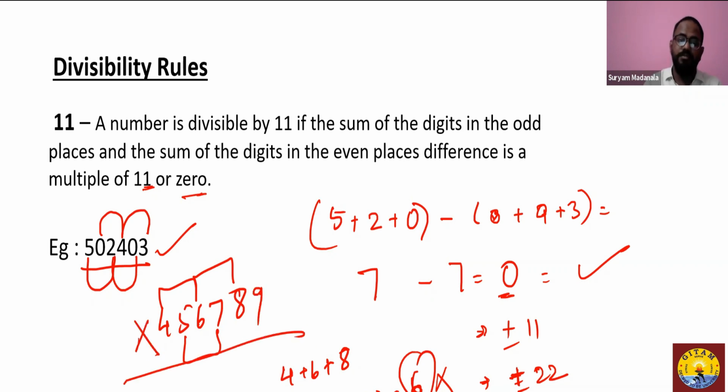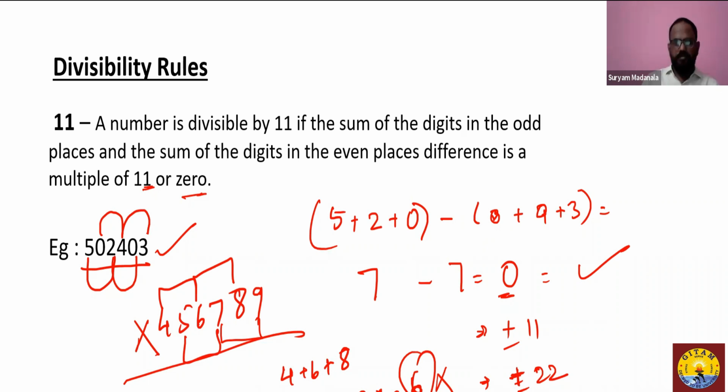Let us add one more digit to it, say 9. Now 4 plus 6 plus 8 is 18, and 5 plus 7 plus 9 is 21. Still, it's not a multiple of 11 because the difference gives you minus 3. It's okay to get a multiple of 11 in negative terms as well. So there ends the divisibility rules.